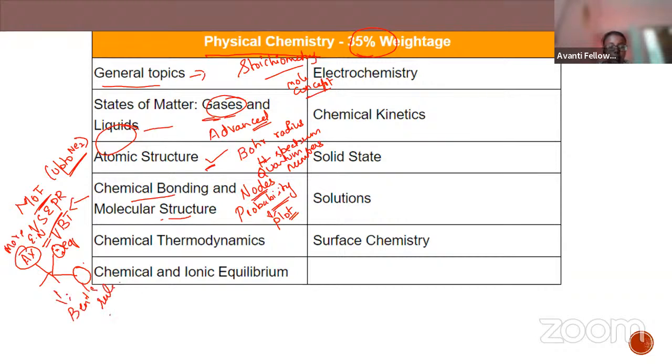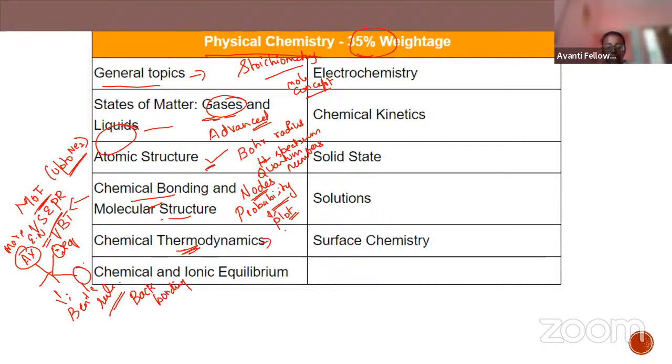Bent's rule is important. Back bonding is important. So these are a few important topics in chemical bonding and chemical thermodynamics.